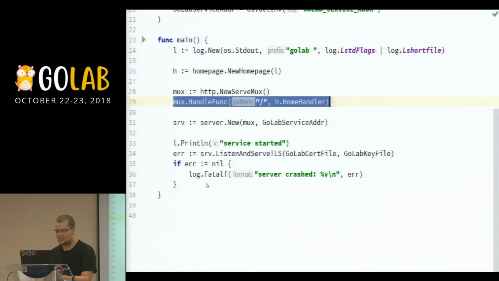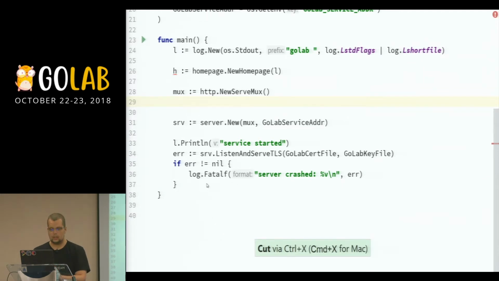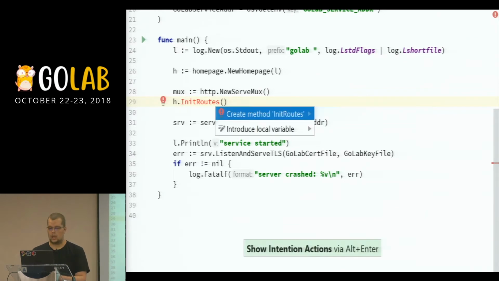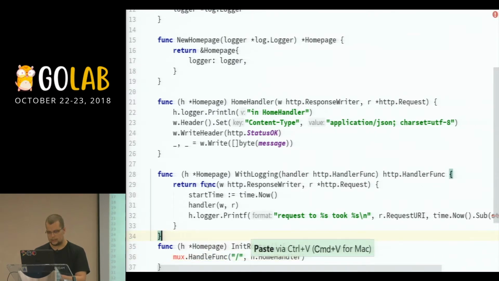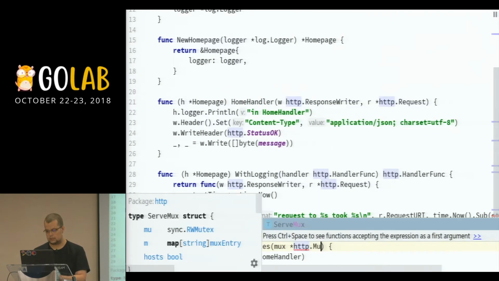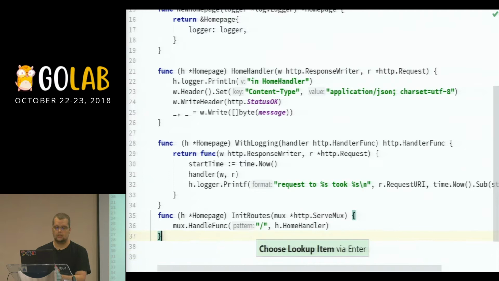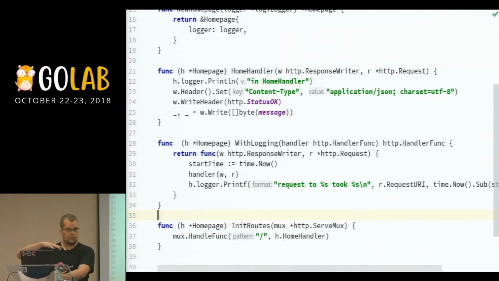Why I don't like this is that I kind of want to have all my handlers, and the way I wrap them, inside the package that I actually use. So what I can do here is say h.InitRoutes. I can go back here and say, oh, add me a mux, which is an HTTP mux, right? So now my package has control over the routes it exposes, but I can also have control as a programmer over what it does with those routes.